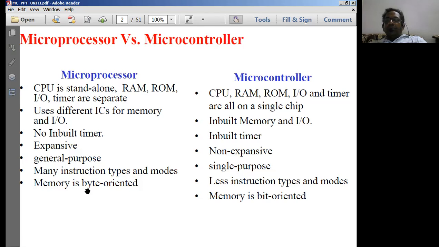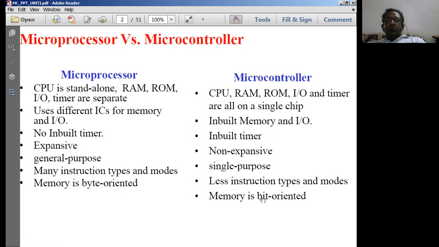Like memory operations, you can perform them by so many types of instructions. So many addressing modes are there: direct addressing mode, register addressing mode, index addressing mode, and so forth. Many types of instructions are also going to be there in the case of a microprocessor. And in order to program a microprocessor unit, you compulsorily have to depend on the opcodes or on the instructions in the microprocessor instruction set.